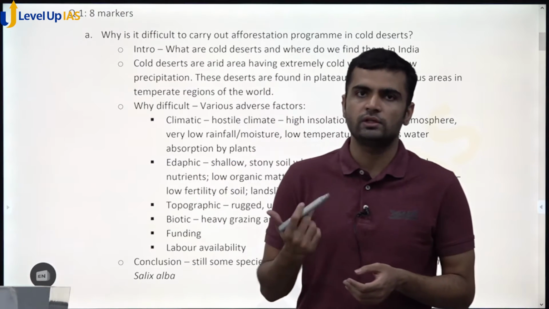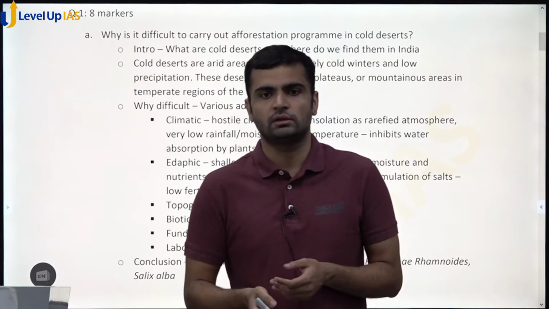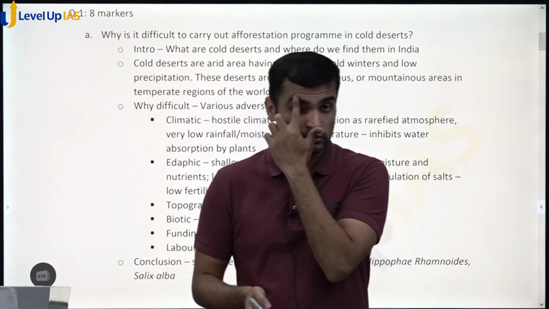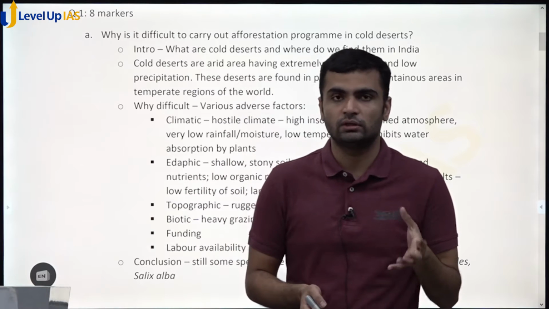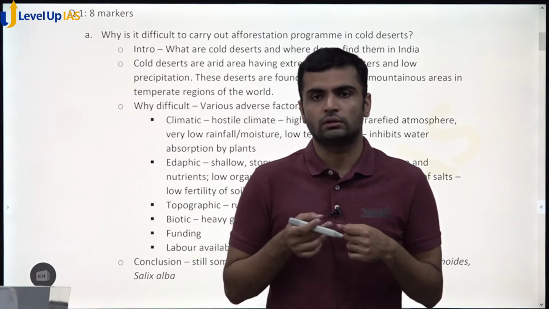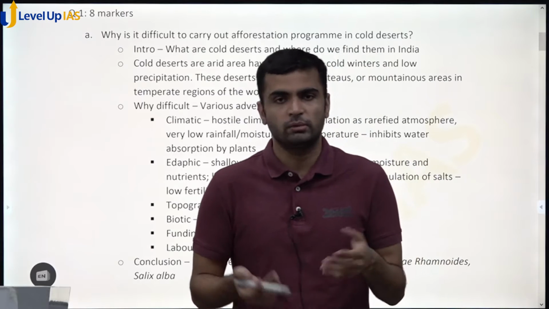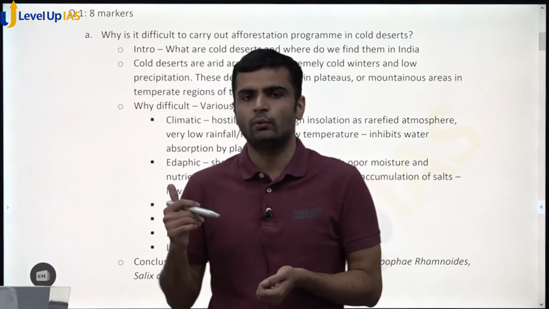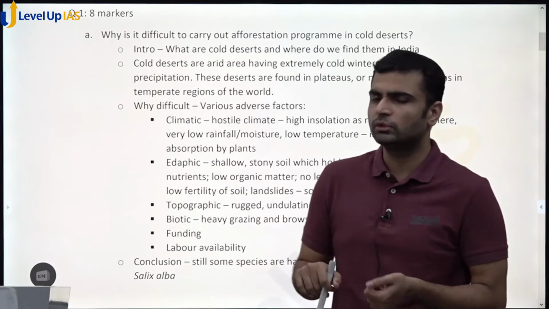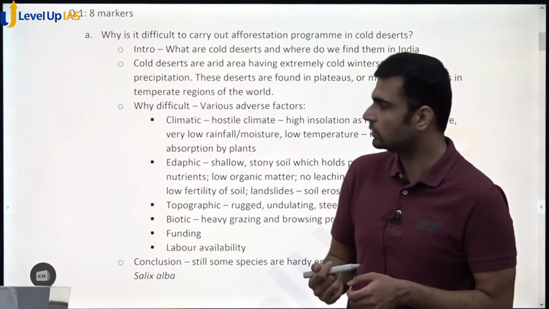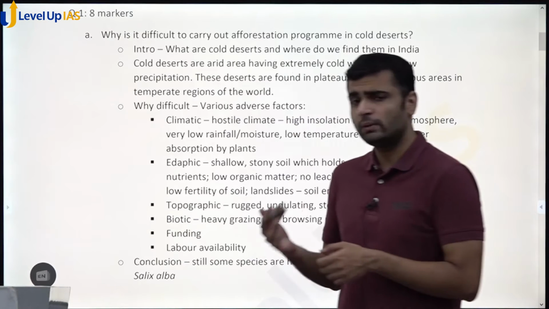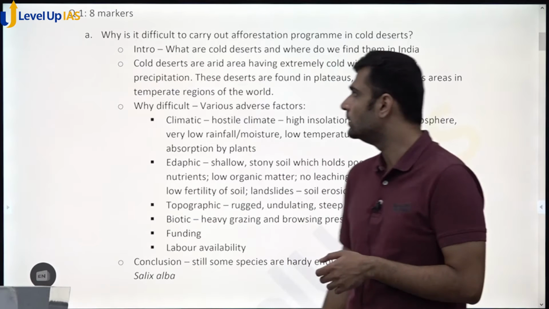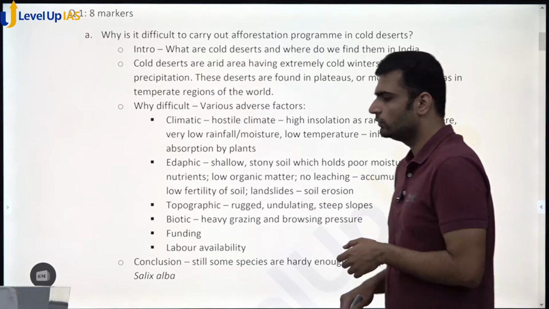Papers these days are comparatively much easier than papers before 2013, because they tried initially after 2013 to give similar kinds of papers, but people just couldn't write it because they didn't have the forestry background. So now we have very easy papers. This is one of the most common optionals, as you must know, and almost 70% of people, I would say, choose this as an option. Okay, so let's come to the first question.